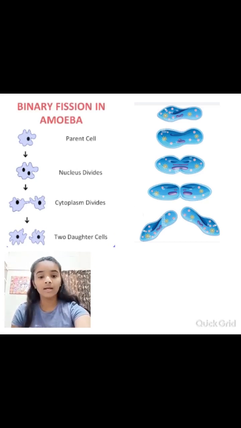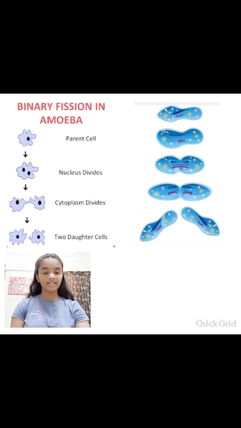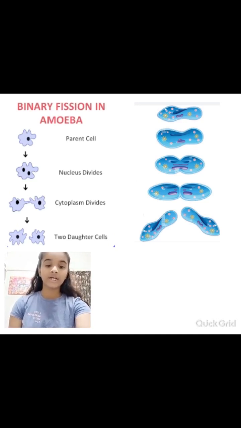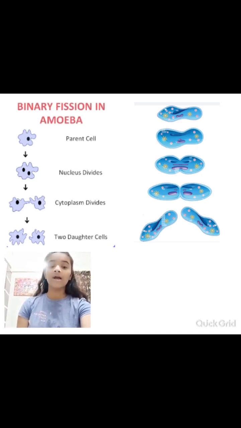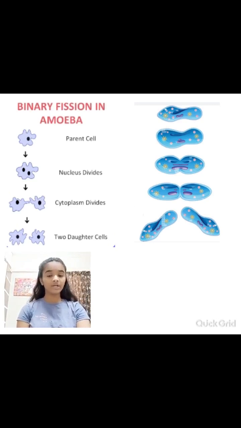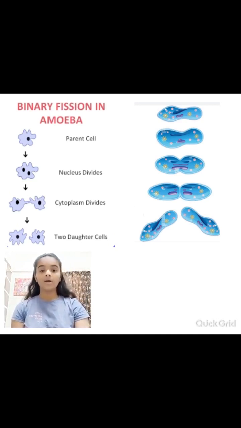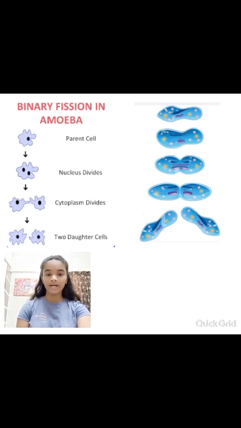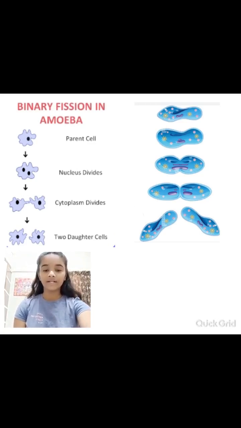Next question is, what are the features of daughter cells? The answer is, the daughter cells are genetically identical to each other. The daughter cells grow independently into adults that can undergo binary fission. Amoeba and paramecium are examples of organisms that undergo binary fission.